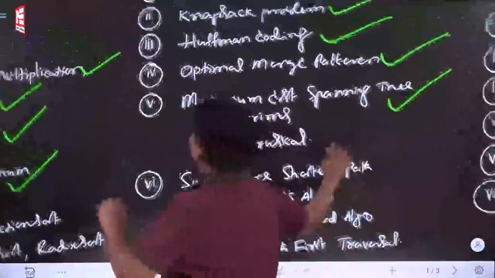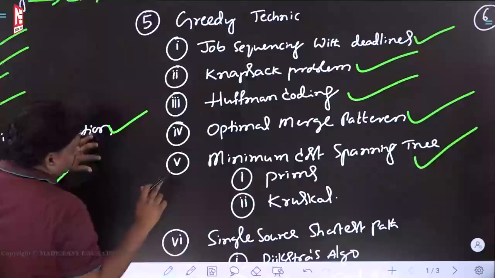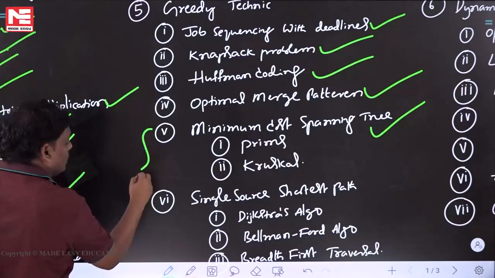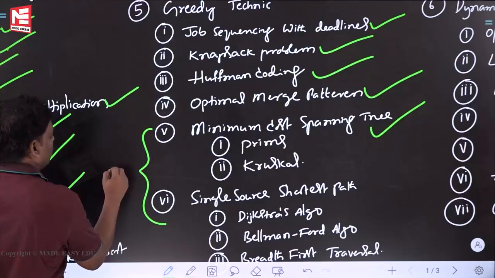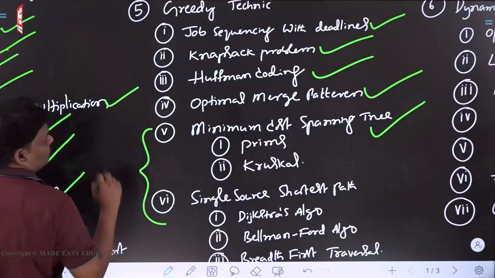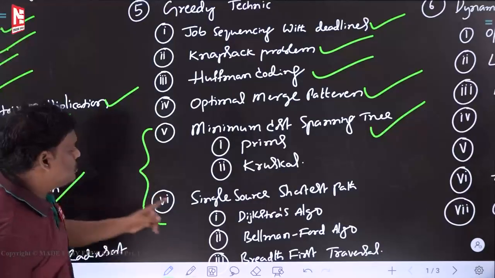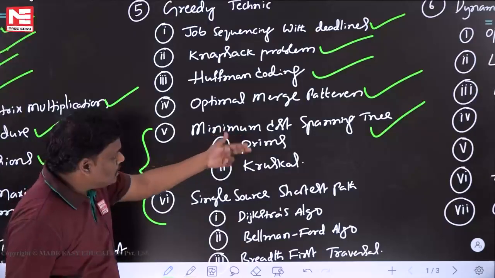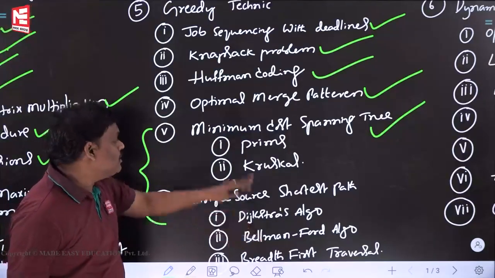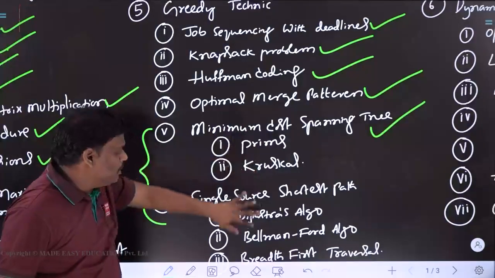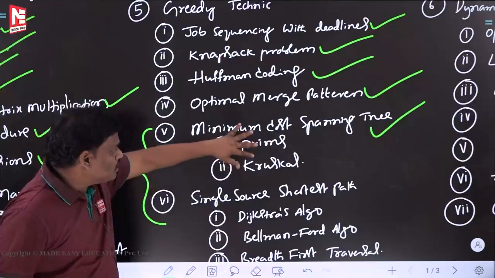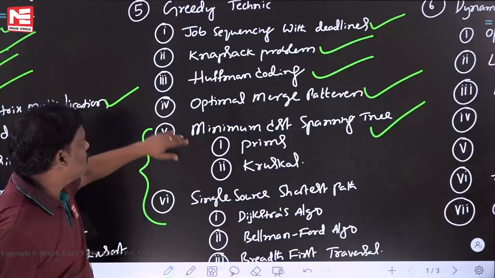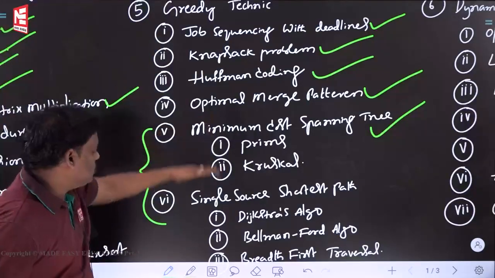So greedy technique contains 6 applications. Out of those 6 applications, please be careful. These 2 are really important, very, very important. Try to remember: minimum cost spanning tree and single source shortest path. They are really important every year. 2 marks here, 2 marks here. Otherwise, sometimes 4 marks here, maybe 2 marks here, 1 mark here. Somehow there is a marks distribution from the greedy chapter from these 2 things.